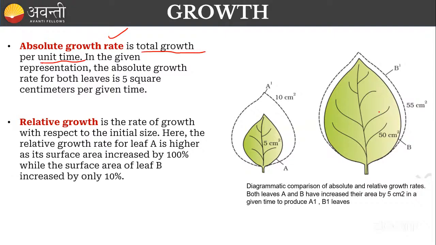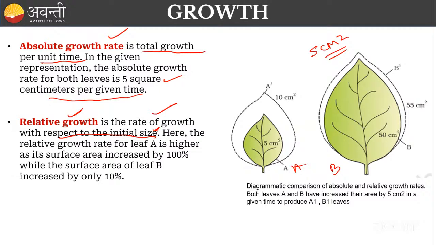Here two leaves are there. If I compare the absolute growth for the two leaves A and B, the absolute growth is 5 square centimeters. The absolute growth for both leaves is 5 square centimeters in the given time. For example, in 1 week, both leaves grew by 5 square centimeters only. If I talk about relative growth, it is the rate of growth with respect to the initial size. We express relative growth as a percentage.